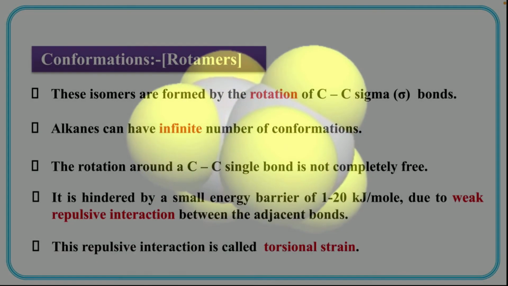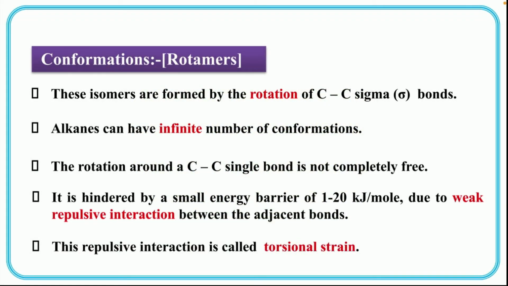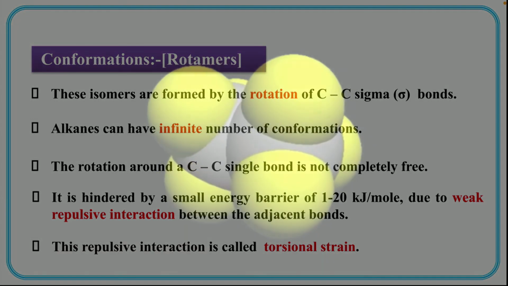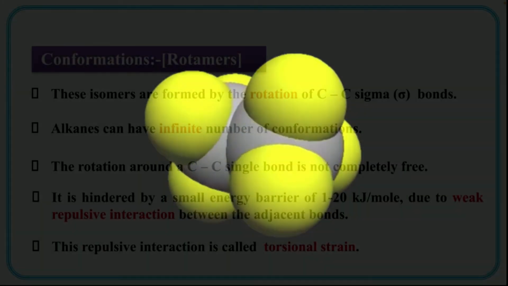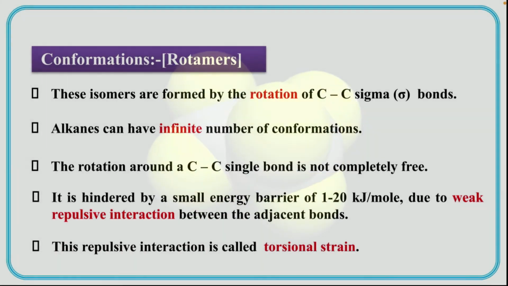Alkanes can have infinite number of conformations. They are formed by the rotation about their C-C axis. There is actually a small energy barrier only, that is 1 to 20 kJ per mole, and this can be easily overcome, and these repulsive interactions are called torsional strain.